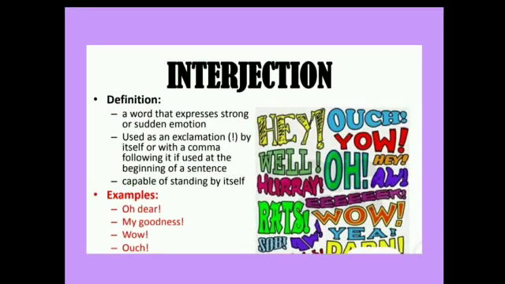Our last part of speech is interjection. Interjection is a word that expresses strong or sudden emotion. It is also used as an exclamation by itself or with a comma following it if used at the beginning of a sentence. It is capable of standing by itself. Few examples are oh dear, my goodness, wow, hey, hooray, alas, etc.